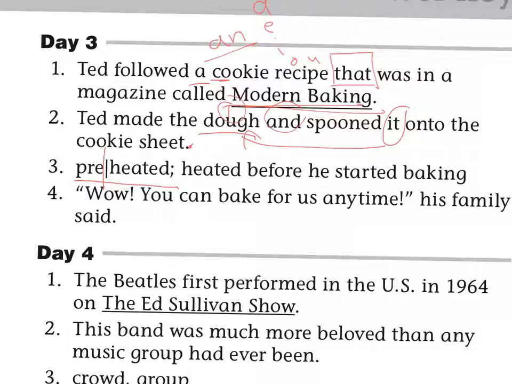Number 4, add punctuation to the sentence. Wow! Exclamation mark. You can bake for us anytime! Exclamation mark. His family said, period.